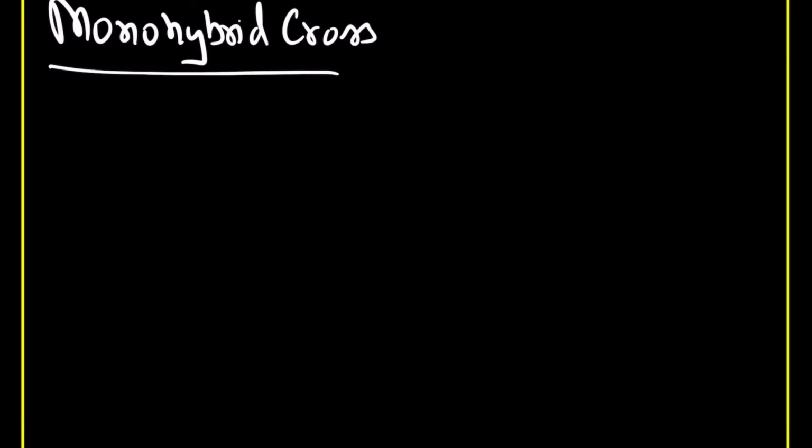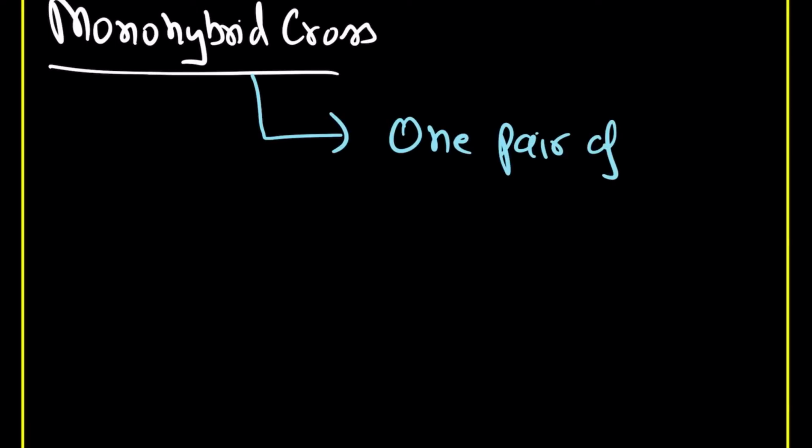What is this mono? Mono means single. Hybrid here stands for hybridization. In a monohybrid cross, you consider one pair of contrasting traits. So any cross done by taking one pair of contrasting traits is known as a monohybrid cross.